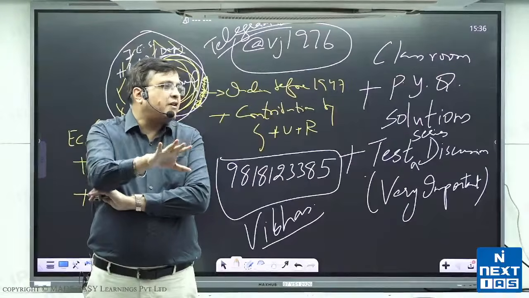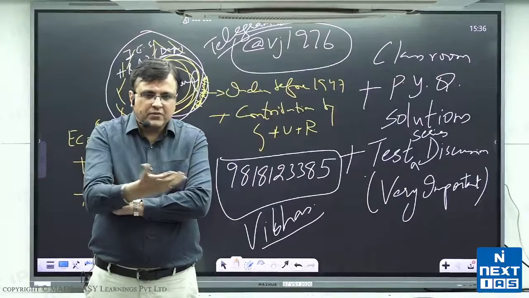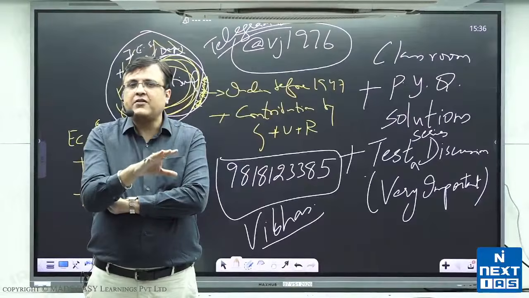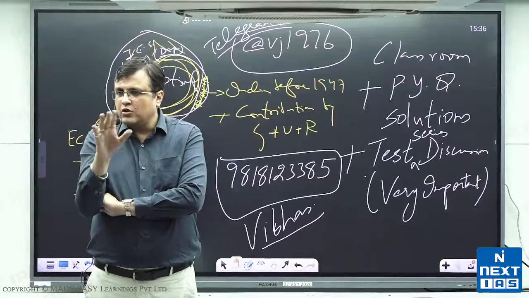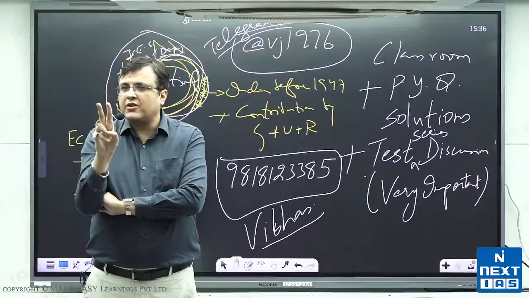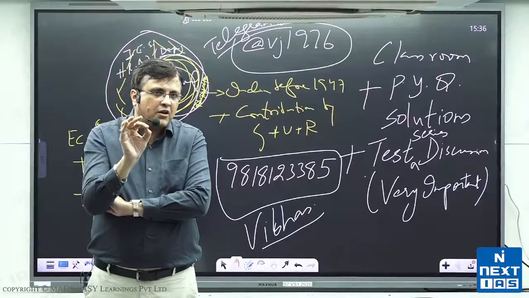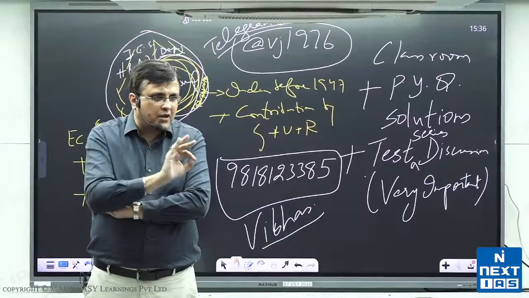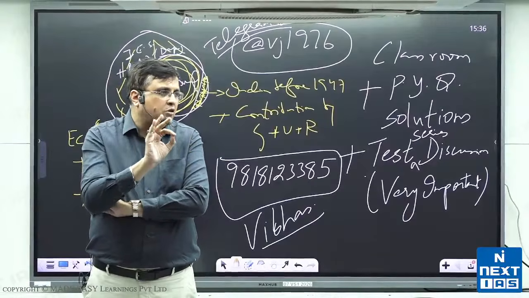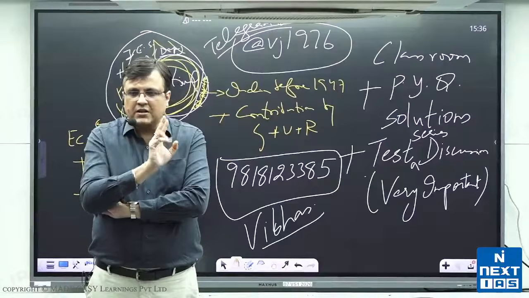Alright, now this year's survey and budget I will cover while teaching you. That's automatic. But next year's survey and budget I will teach you separately. You must know. 2 साल के सर्वे और 2 साल का बजट इकोनॉमिक सर्विसेज देने वालों को, ऑप्शनल लिखने वालों को और आरबीआई देने वालों को सबको आना चाहिए. So that should be your benchmark. That 2 years of survey, 2 years of budget, we must do.